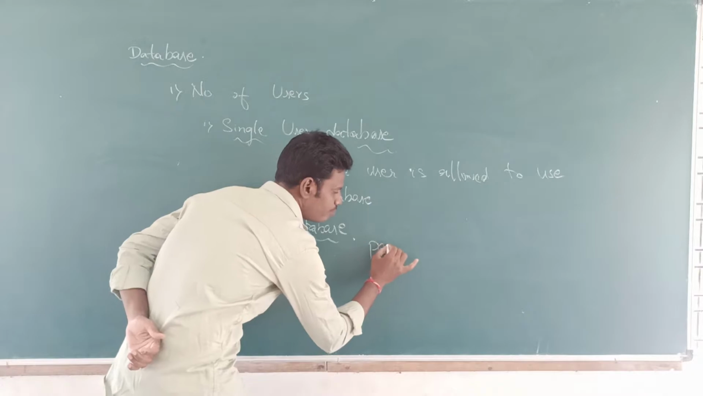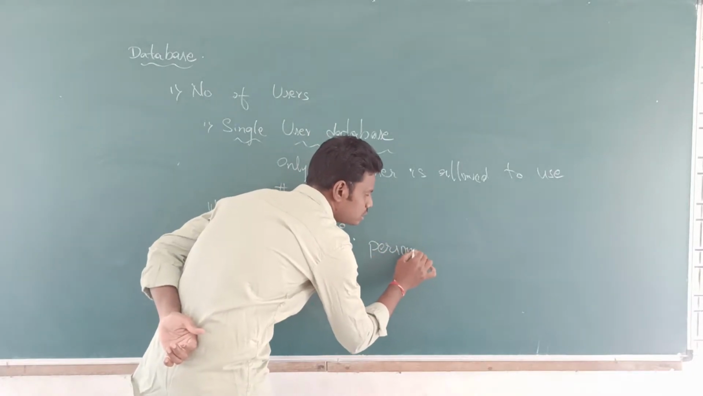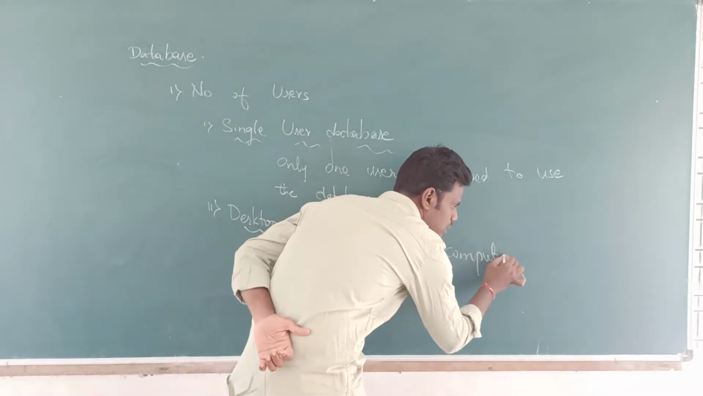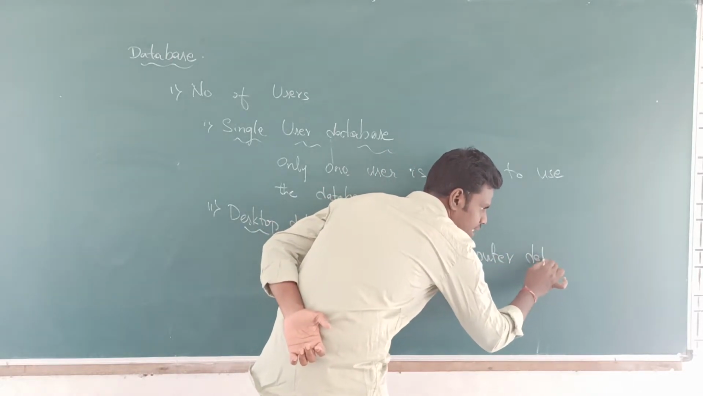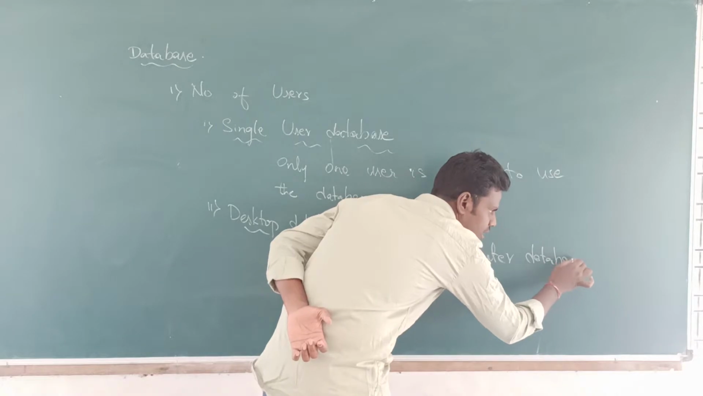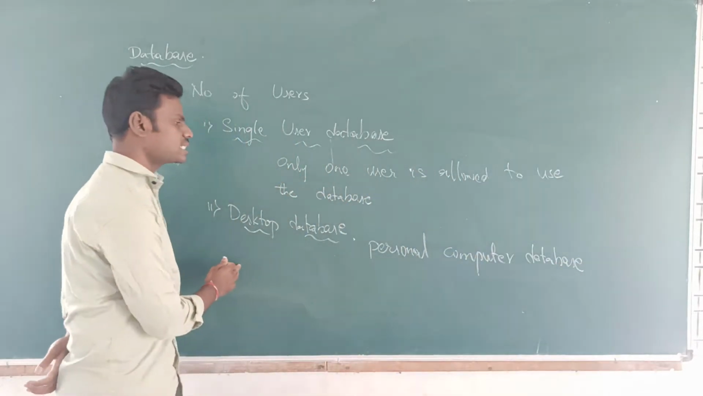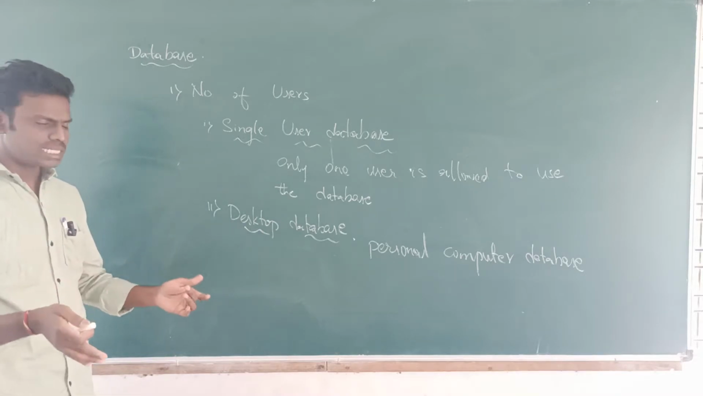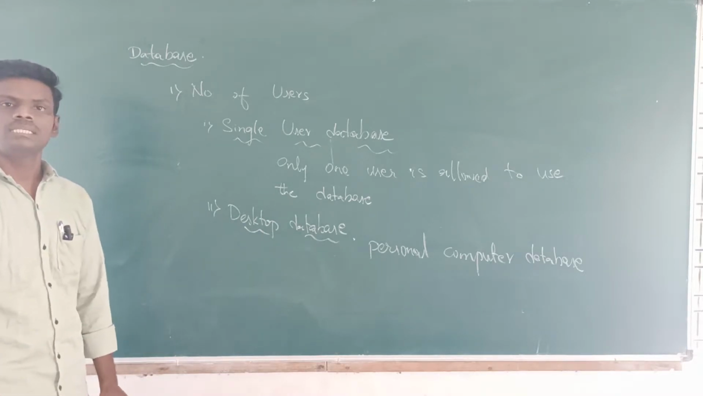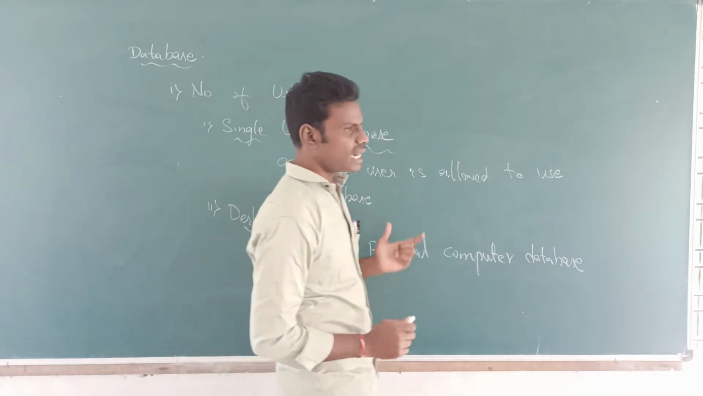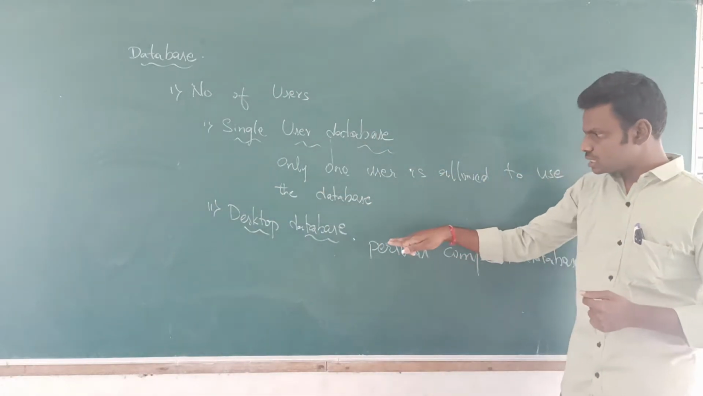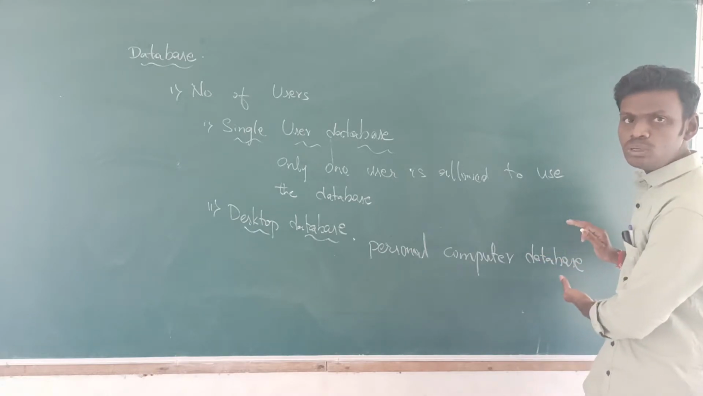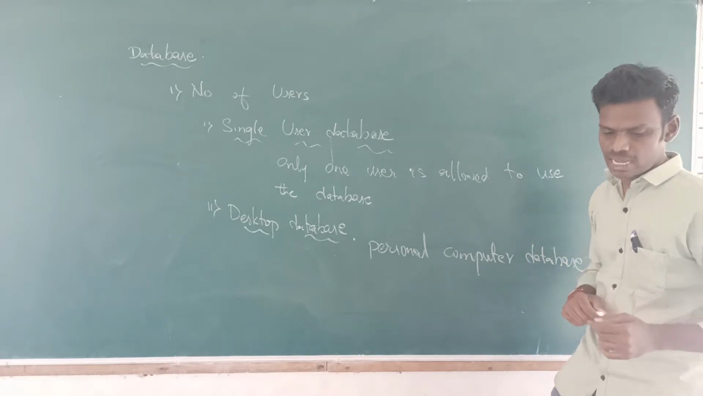I can say personal computer database is also called desktop database. Means to say that only onto that particular system we will be accessing that particular database. This is how we will be categorizing the database based on the users. This is the user who is using his personal computer, so he will be having his database. That's the reason we are saying that.